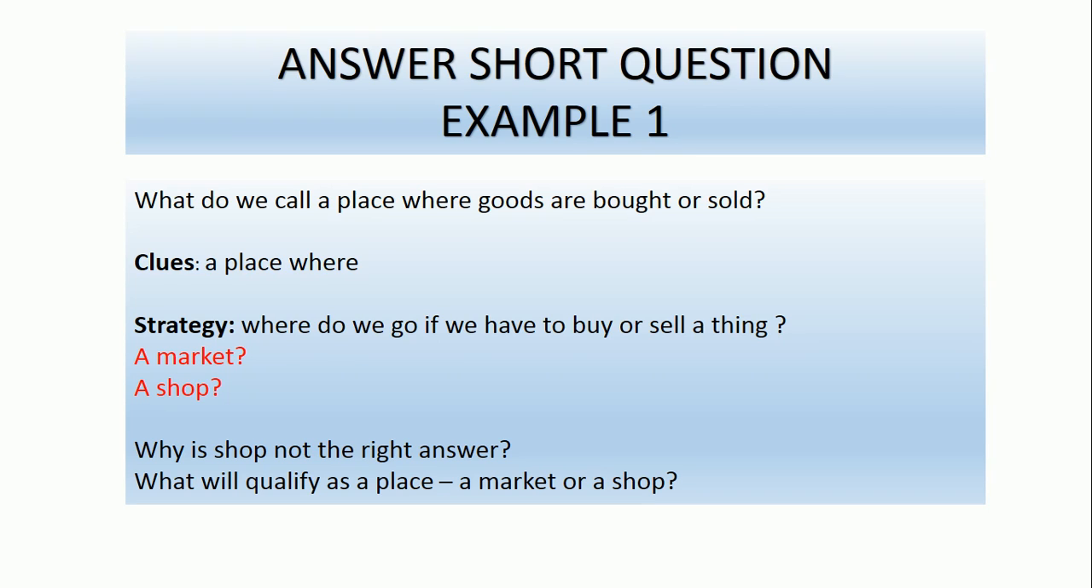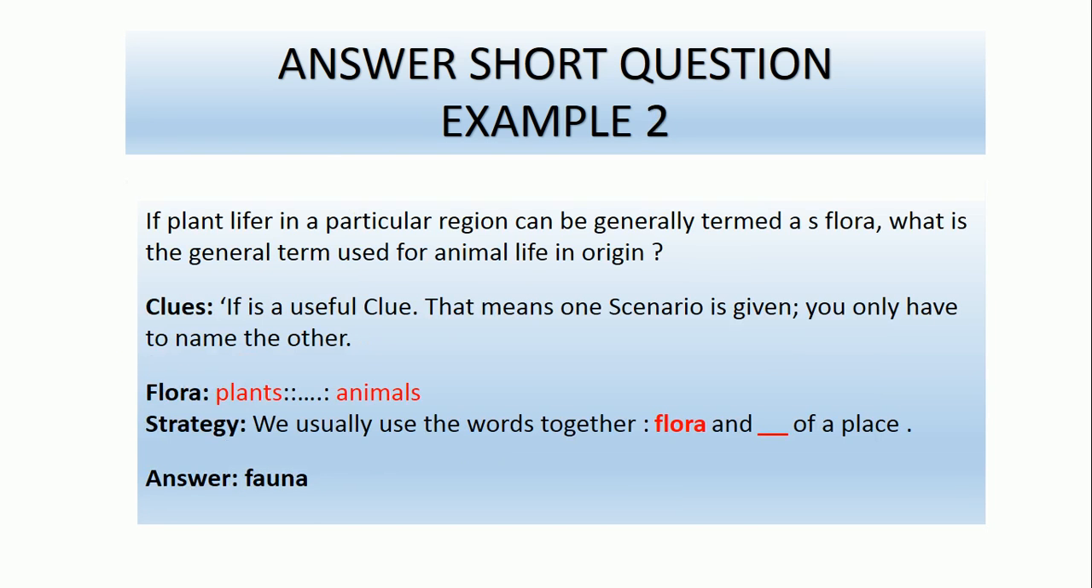We have two options in red color: a market or a shop. Why is shop not the right answer? If you are saying shop, or if you are saying market, why is market the right answer? What is the reason behind this? What will qualify a place, a market or a shop? Here market will qualify because in a shop we cannot sell things, but in a market we can sell things. Got it?